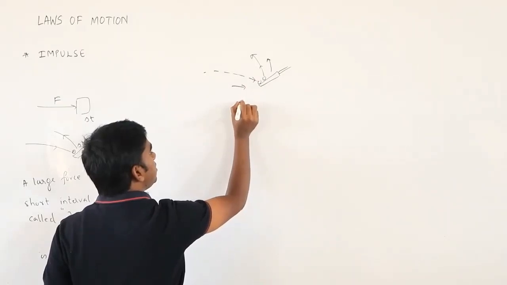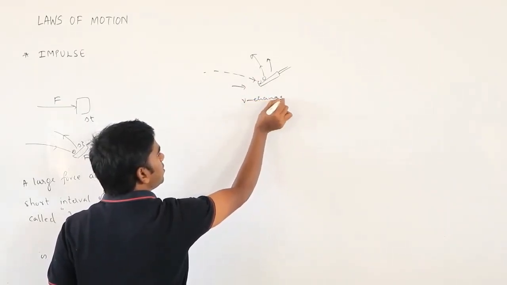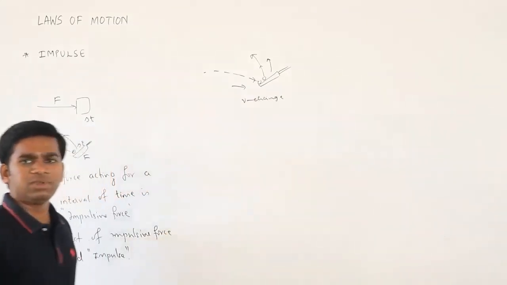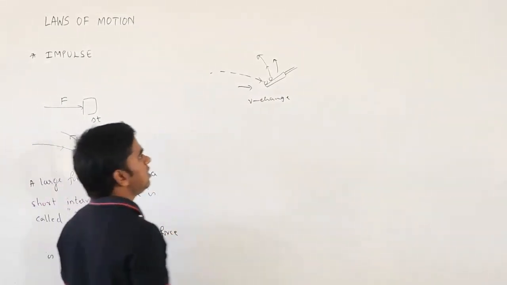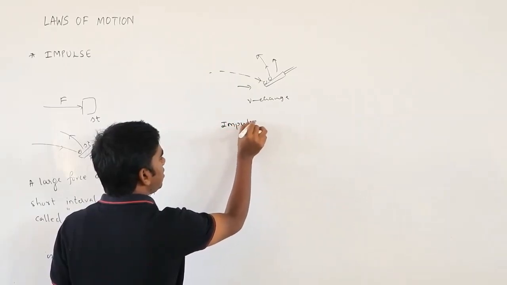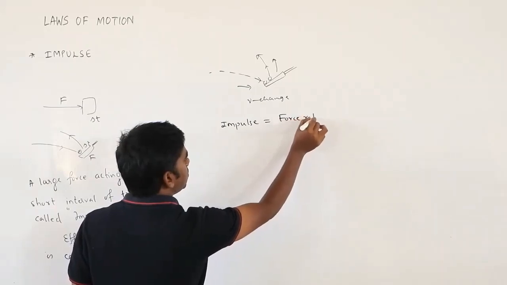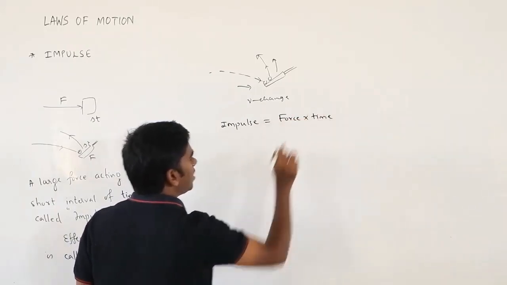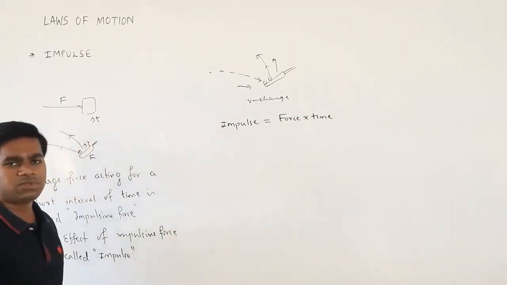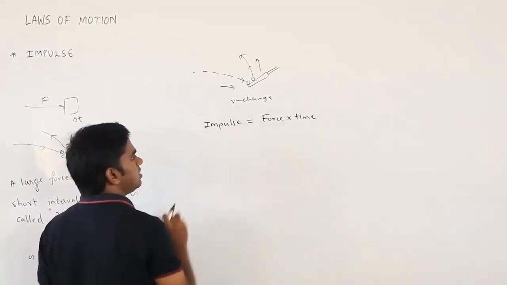If direction is changing, obviously velocity will change. So many things will change. To study that, we can give the impulse by force into time. The larger force for a short interval of time, that is what we call impulse.